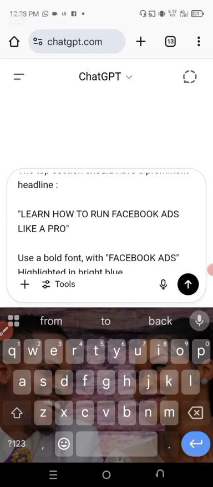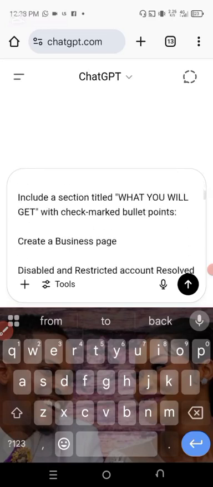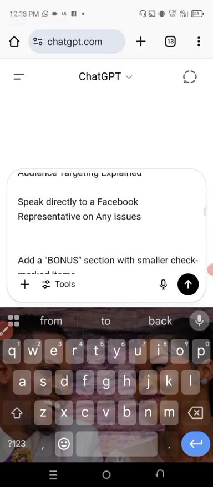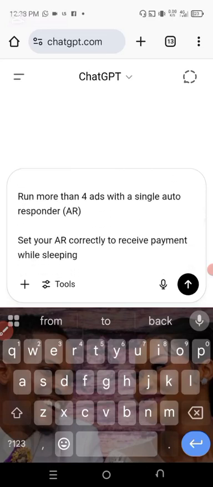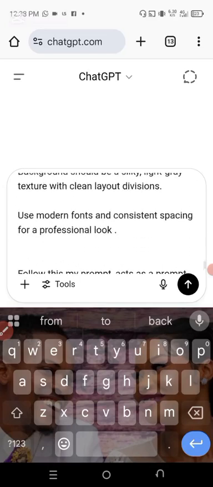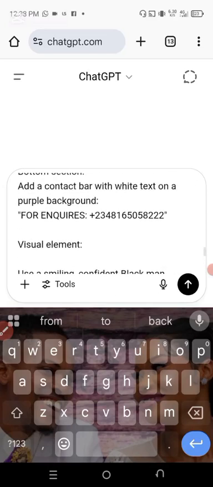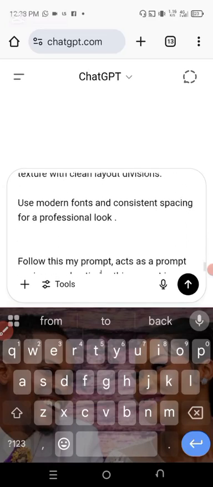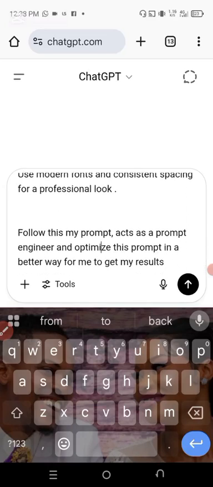But if you don't know, you're just learning, follow this. Just edit whatever you need to edit inside. I put the things I want inside the flyer, and I gave a response that it should create this. I'm not sure of what I have written down, so I have to tell ChatGPT to recreate this. That's why I created this prompt again: follow this my prompt, act as a prompt engineer and optimize this prompt in a better way. You can even tell ChatGPT to create a prompt idea for a design you want to create.